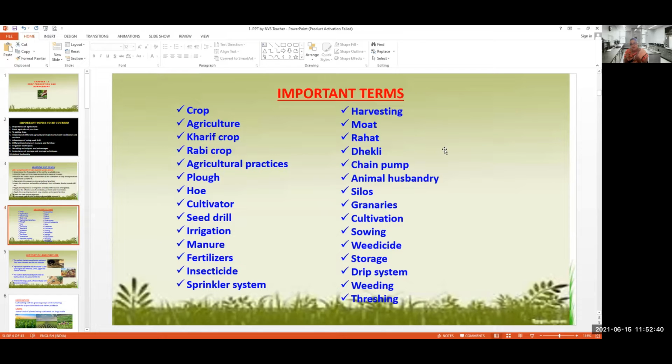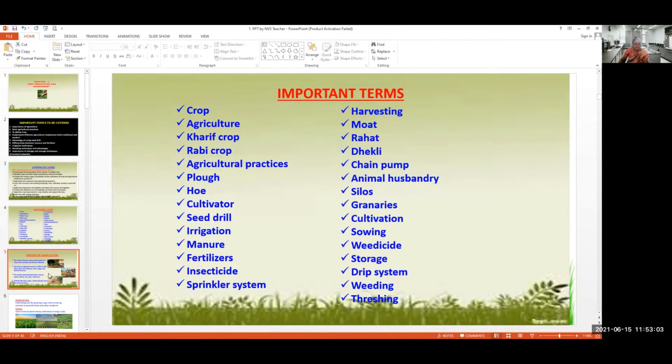So these are all the things which come under the methods of irrigation. Then animal husbandry, silos, granaries, cultivation, sowing, weedicide, storage, drip system, weeding, and threshing. So these are all the important terms which you are going to learn in this lesson.